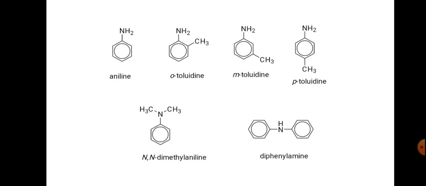And here aromatic amines, that is the aromatic primary amine, this is aniline, and these are the substituted ones, ortho-toluidine, ortho position, and this is meta-toluidine, meta position, and this is para-toluidine, ortho, meta, para toluidines, and this is N,N-dimethylaniline, and this is diphenylamine.